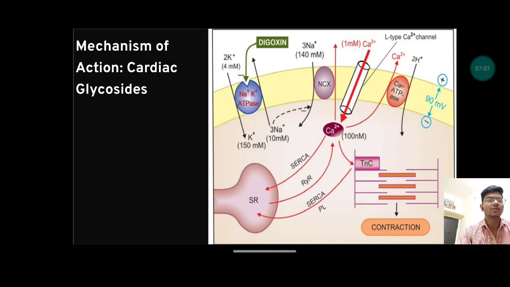This is the pictorial view of the mechanism of action. You can see digoxin is acting on the sodium potassium ATPase. It is blocking it, and the sodium concentration is increasing, and then the sodium potassium pump is exchanging sodium with that of calcium. Calcium is coming inside, and it is acting on the tone of the myocytes and thereby contracting it.